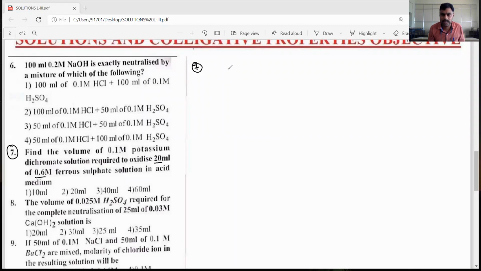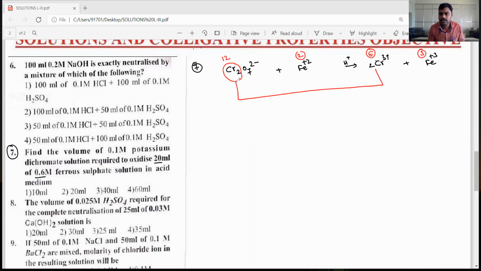Potassium dichromate's ionic formula is Cr2O7 2 minus, and in ferrous sulfate the ionic formula is Fe plus 2. Now the potassium dichromate in acidic medium is converted into chromium 3 plus, and ferrous sulfate is converted into ferric sulfate, so the iron oxidation state is plus 3. Count the difference in their oxidation states. Here 12 comes, and here 6, and here 2, and here 3. Then the difference is 12 minus 6, which is 6, and here the difference is 3 minus 2, which is 1.